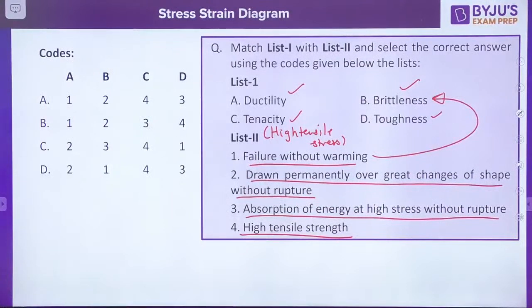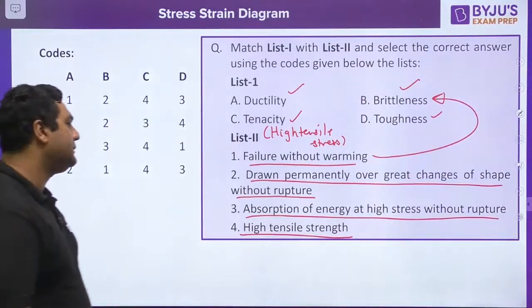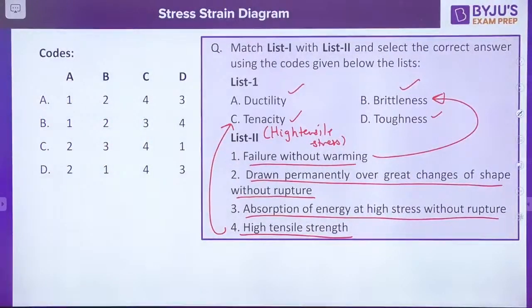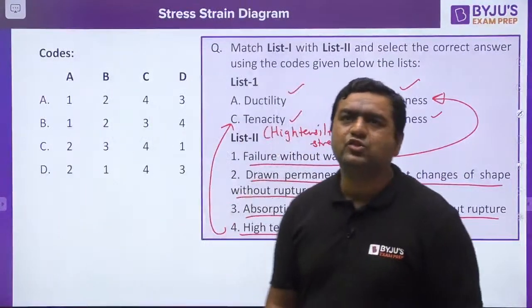Is it correct or wrong? Yes. High tensile strength is tenacity. C with 4. Yes. Drawn permanently over great changes of shape without rupture. Is it ductile? Yes. The answer will be D.